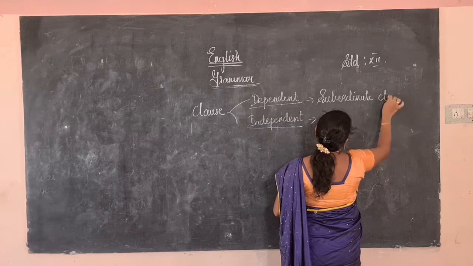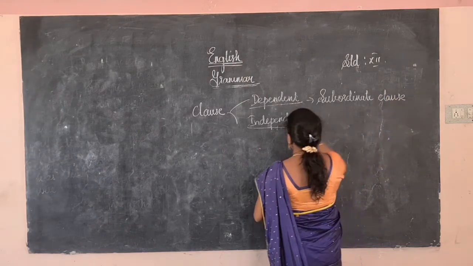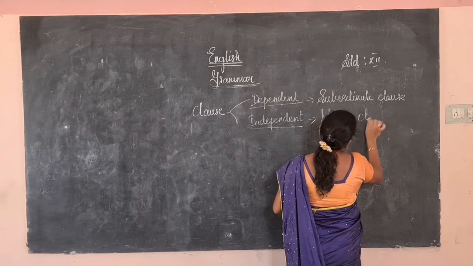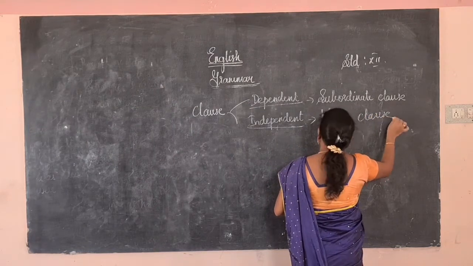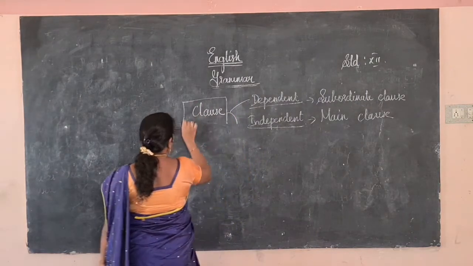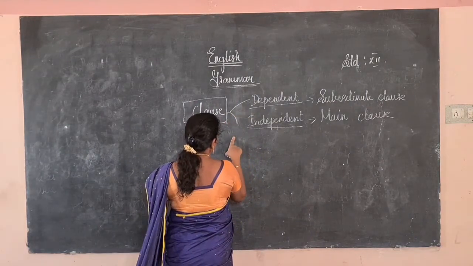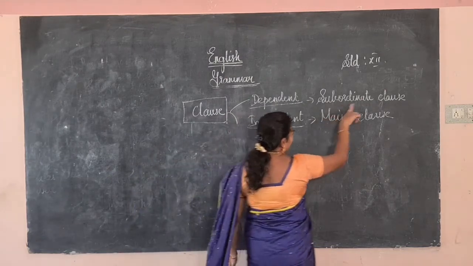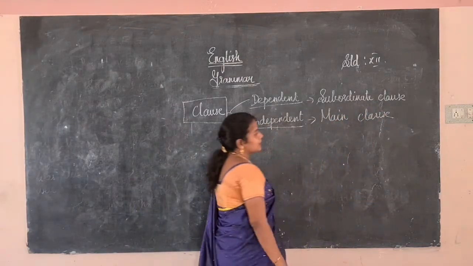The independent clause is known as main clause. Okay, so the clause is very important before learning the kinds of sentence: simple, compound, complex. The clause is of two types, one is dependent, another one is independent. The dependent clause is subordinate clause, the independent clause is main clause.